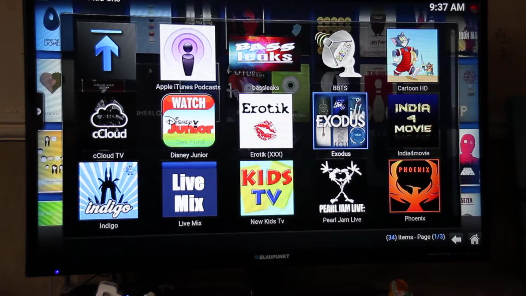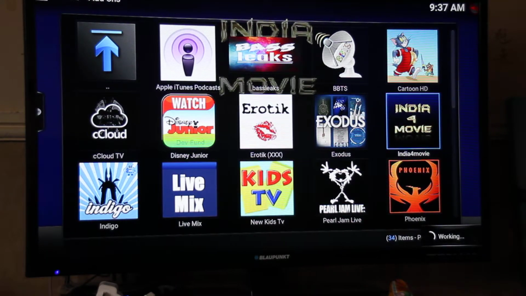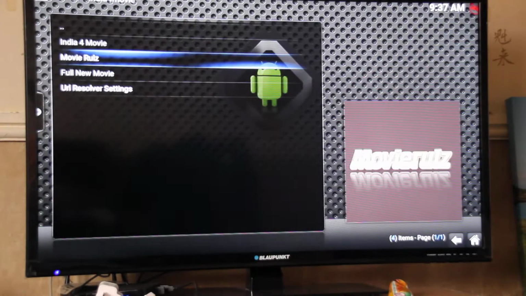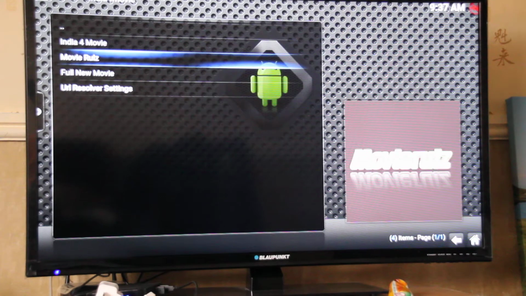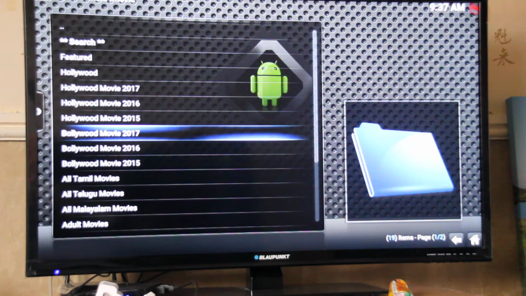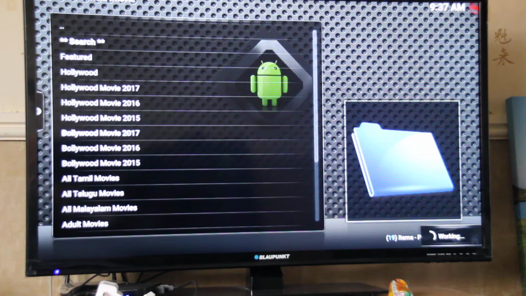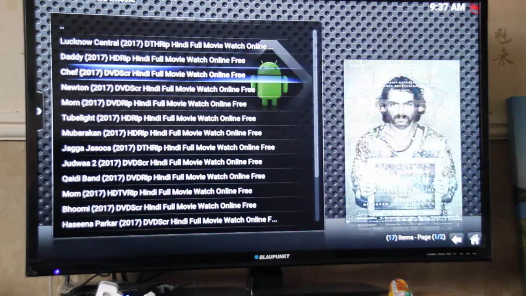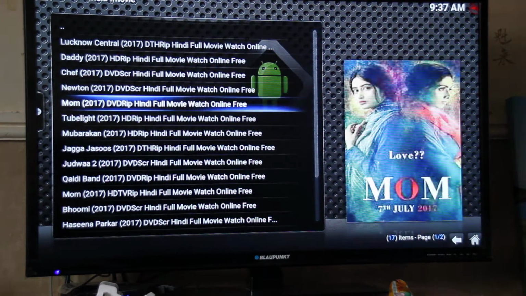So an example is here. I love this app, India for Movie, and from here I go to movie rules, and there are Hollywood, Bollywood movies. So it's got wonderful Bollywood movies here. Some of them are new, so as you can see here.